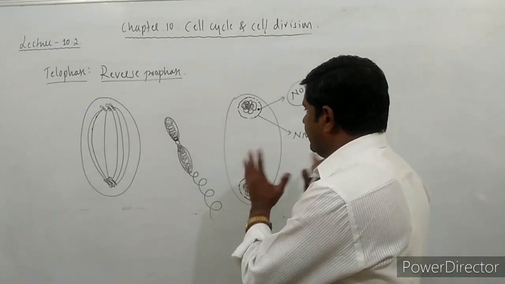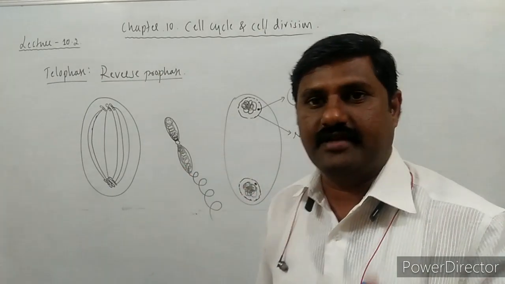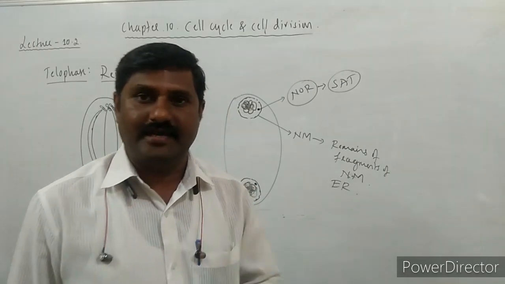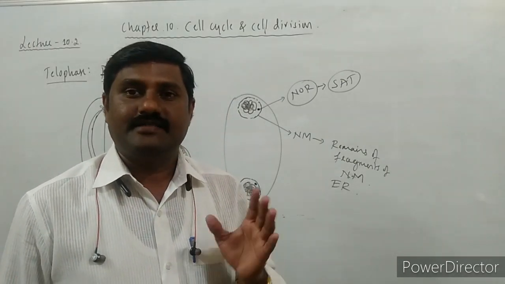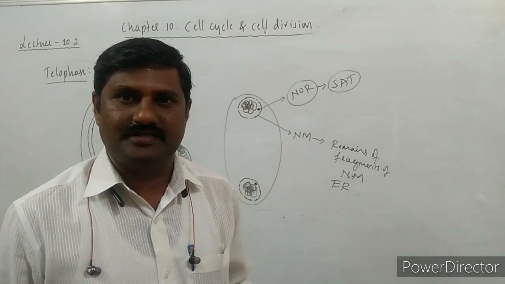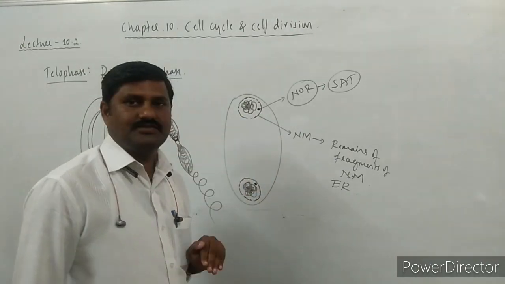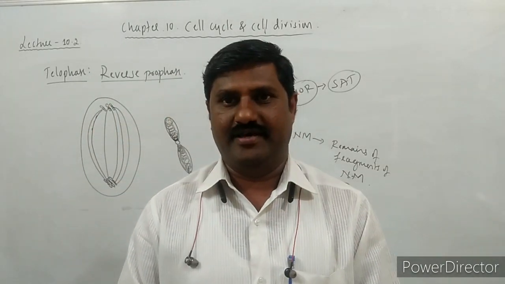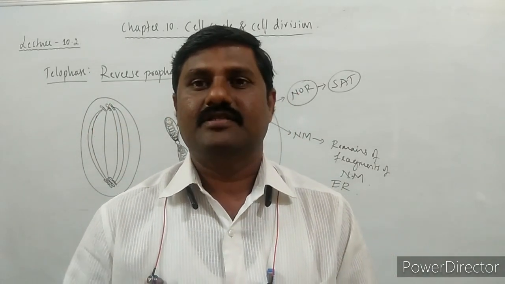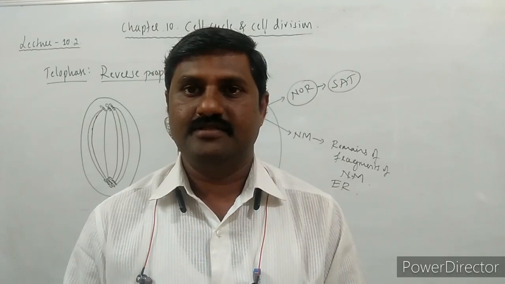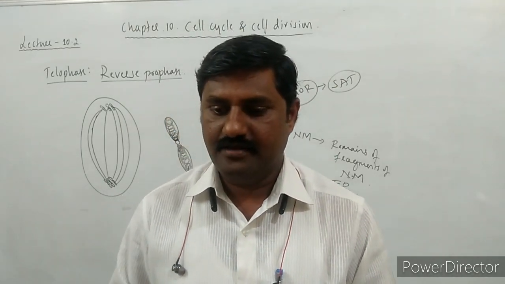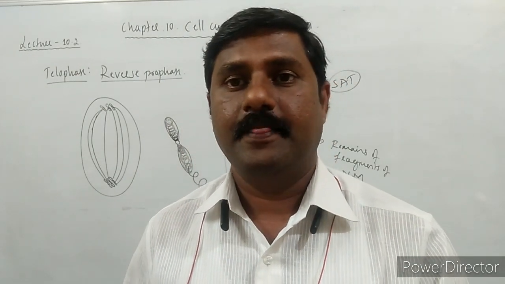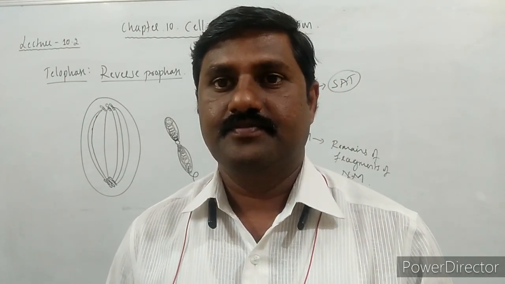And ultimately this leads to the next stage. What is that? Cytokinesis. It is nothing but cell division. Now the nuclear division has taken place, and now the cell division is going to happen. Right? So this is about the telophase. It is a reverse process of the prophase itself, right?